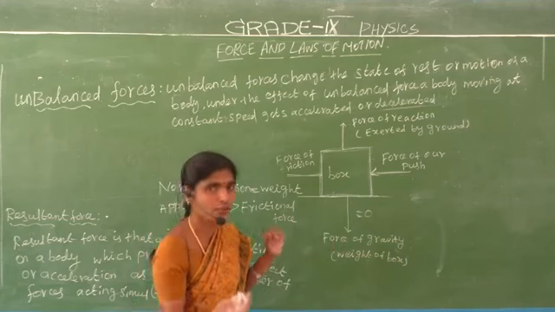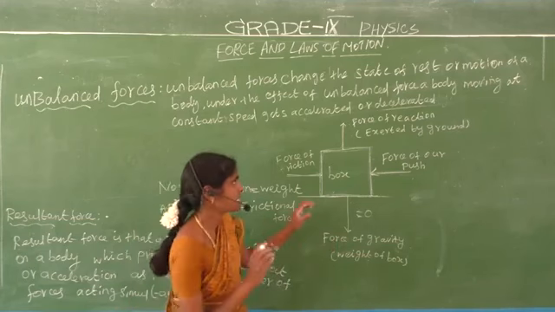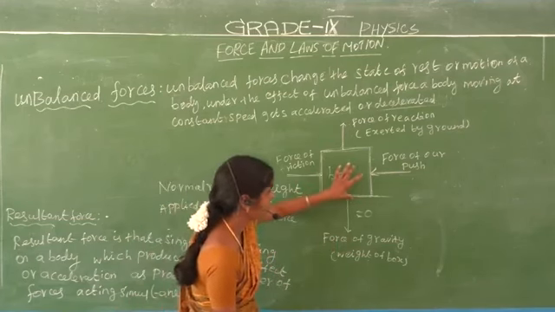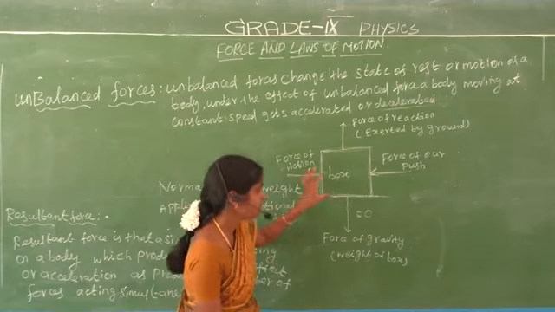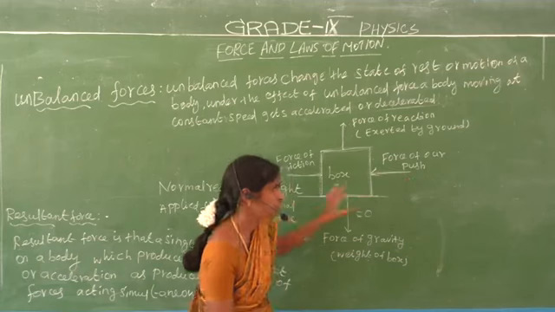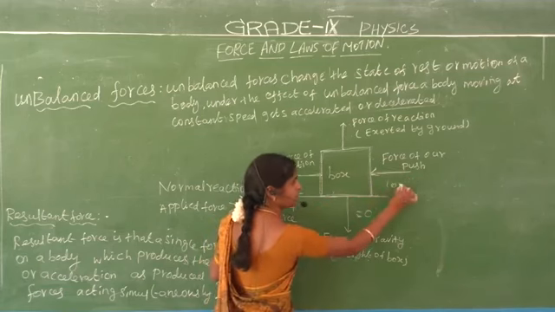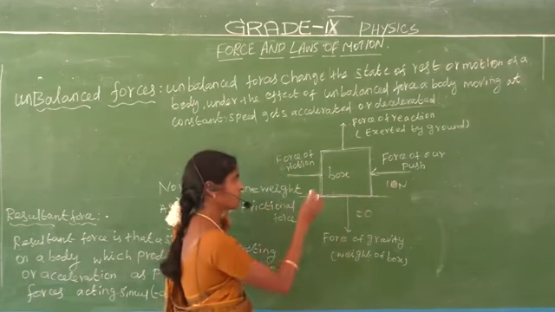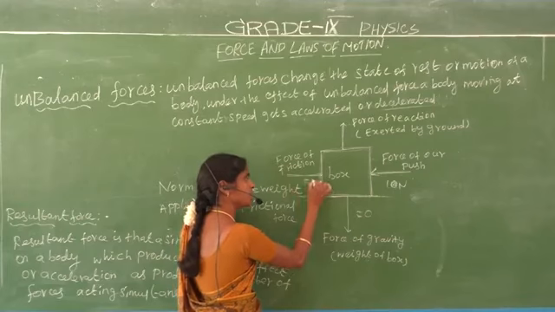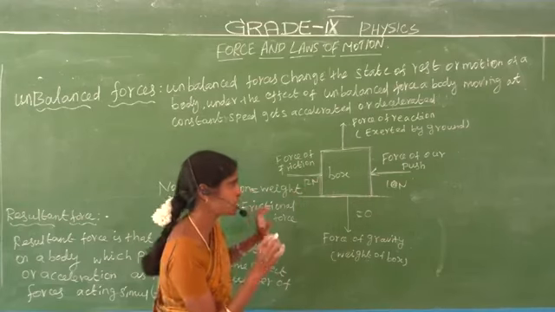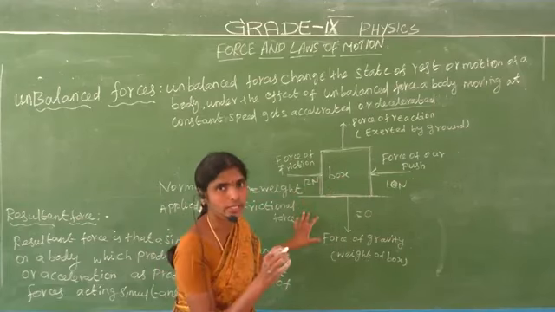Now let us consider one box. We apply a push force of 10 Newton, and the force of friction is 12 Newton. So the box is moving.